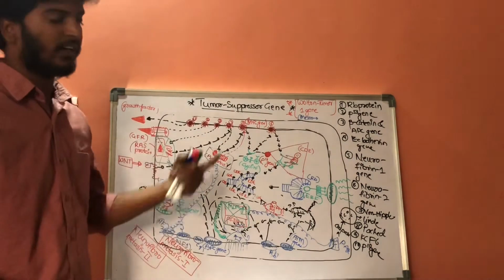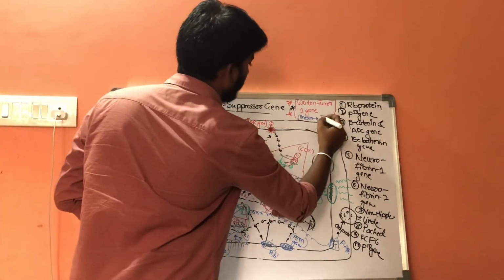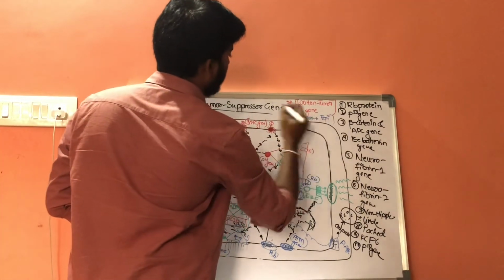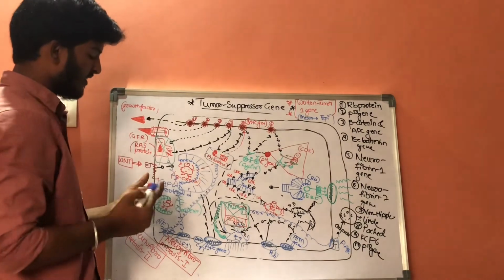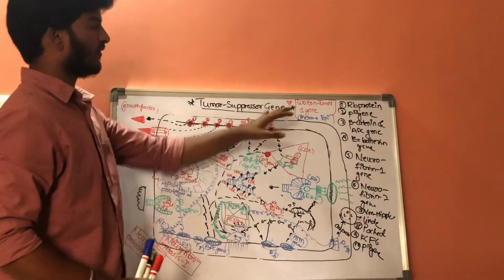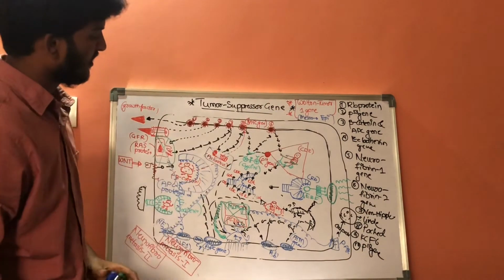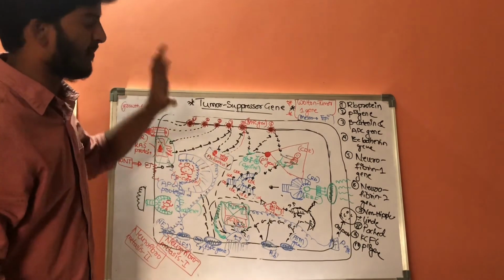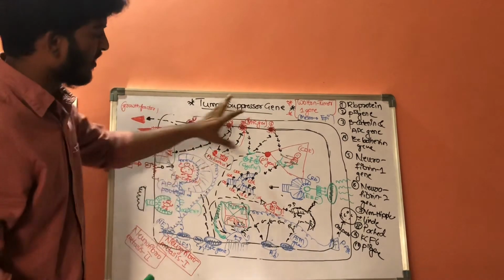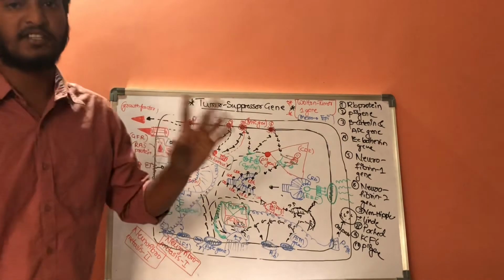Mesenchymal cells will get converted into epithelial cells. These are the abnormalities that can be seen in Wilms' tumor 1 gene. Now, in this way, tumor suppressing genes are activated. This is the normal function of tumor suppressing genes.